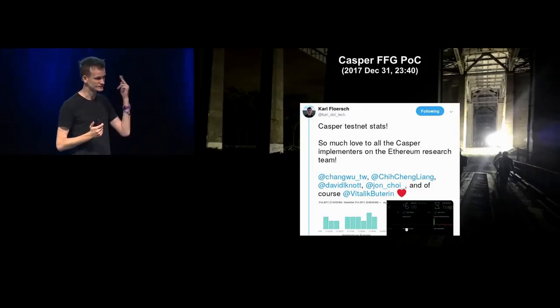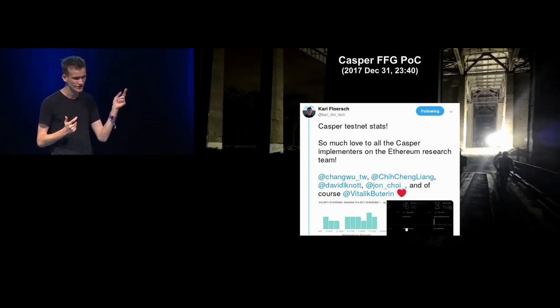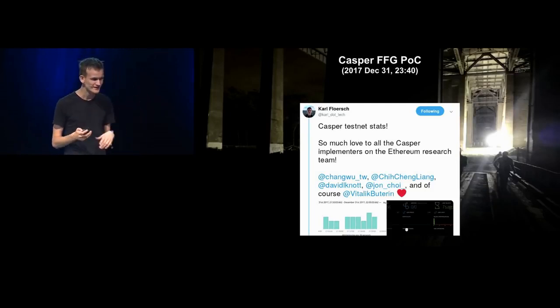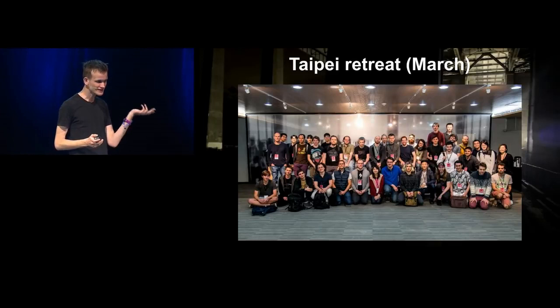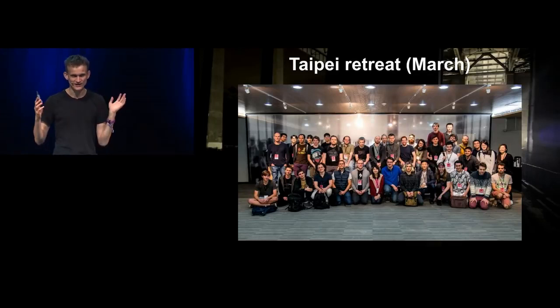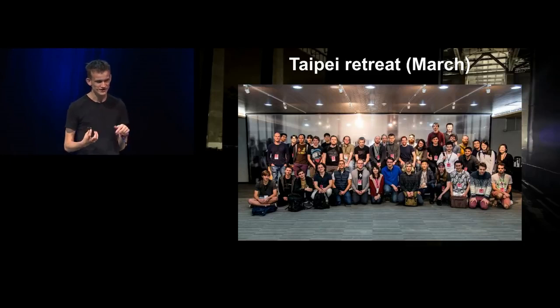And we got very far along in this direction, and there was a test net, there were Python clients, there were messages going between different VPSs and different servers and different computers, and it got very far. And at the same time, we were making a lot of progress on sharding. So we continued working on the sharding spec. Eventually, we had this retreat in Taipei in March, and around here, a lot of the ideas around how to implement a sharded blockchain seem to solidify.